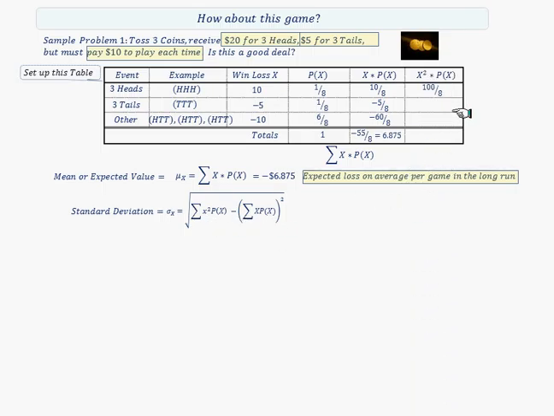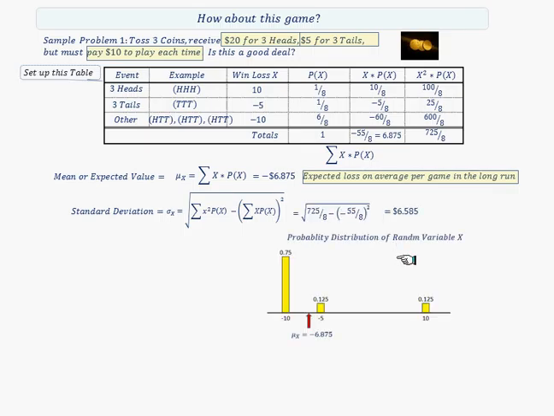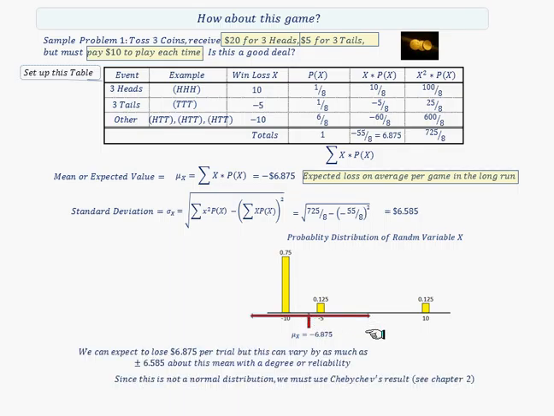And we need this last column. Those values are coming on the screen here, which is x squared times p of x. Putting those in here, we get a standard deviation of 6.585. Now here's the distribution. You'll note that's very, very discrete. The height here is the probability. And you'll note that if we add these together, the total area probability is 1. The mean or expected value is quite negative here. And the standard deviation is plus or minus 6.585. And again, we'd have to use the Chebyshev result.